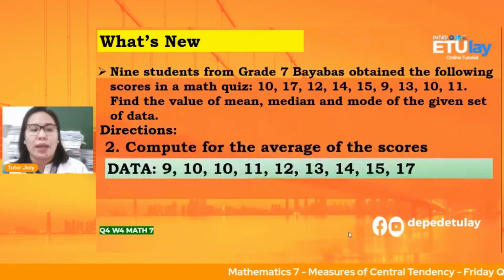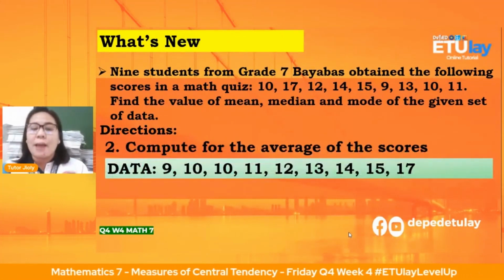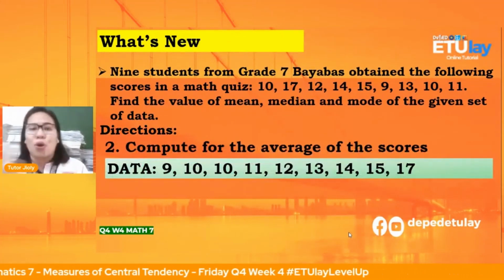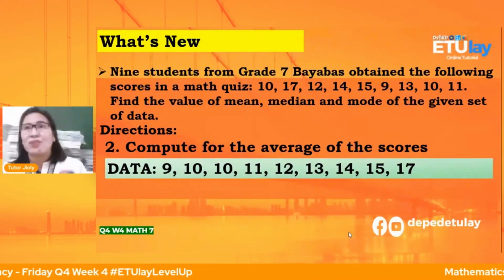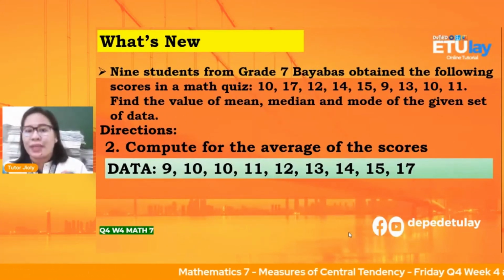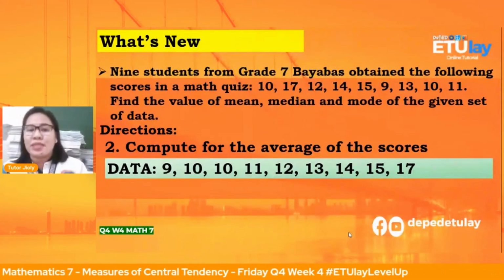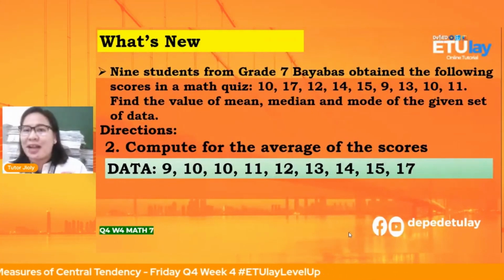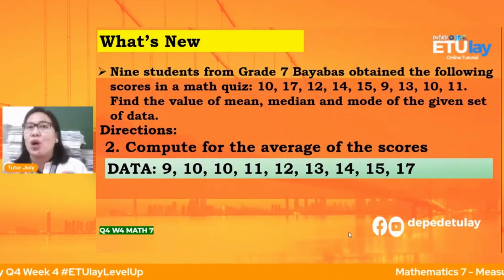Okay, the second one is we are going to compute for the average of the scores. Wala pa tayong knowledge for the measures of central tendency kasi meron tayong mga formula for that. Pero, di ba ang common pag we say average, lalo na sa mga grades nyo, ang ginagawa natin, we are going to add all the datas.